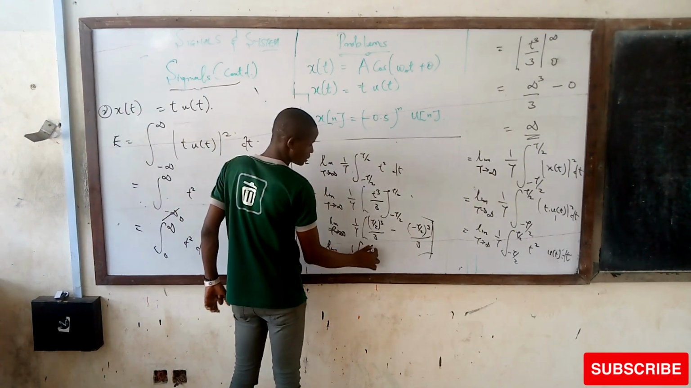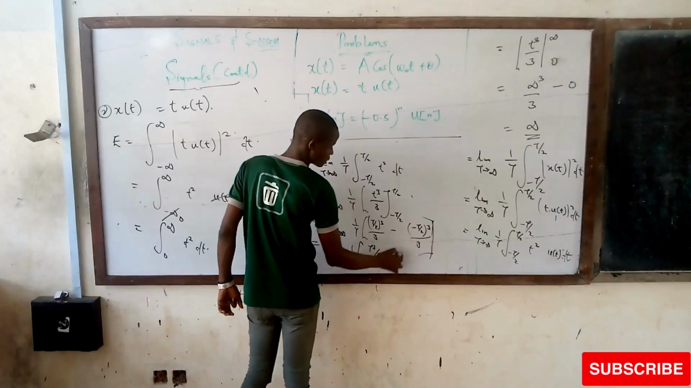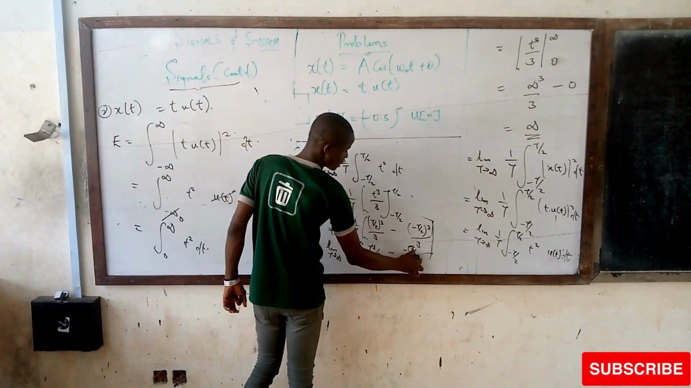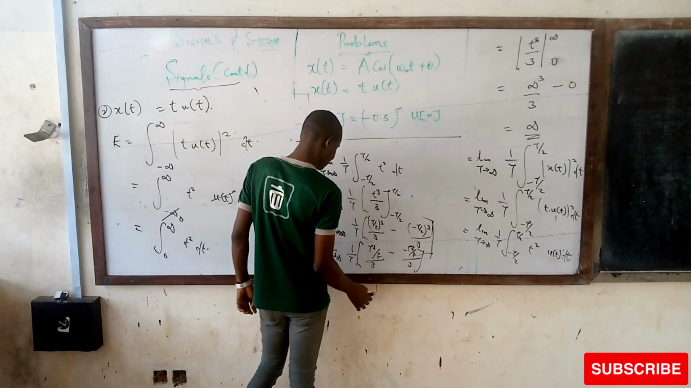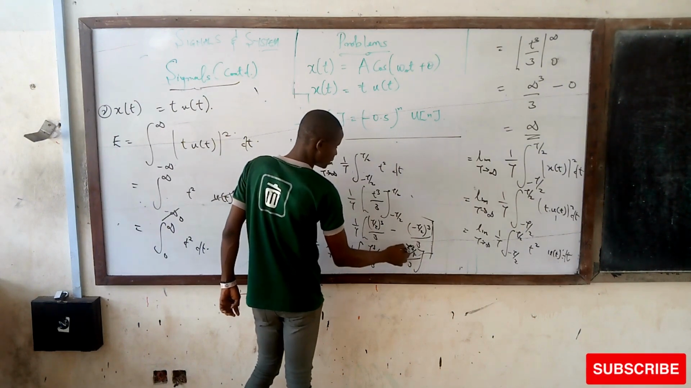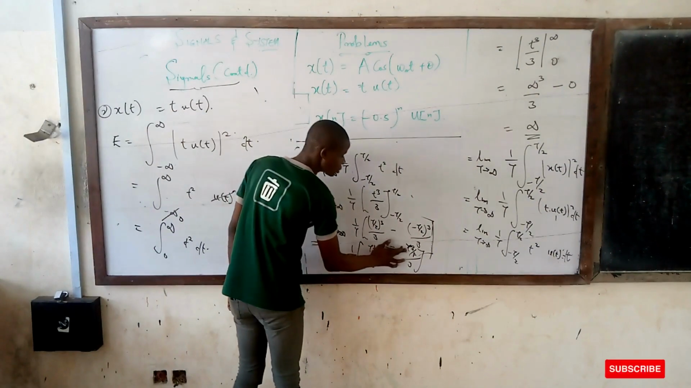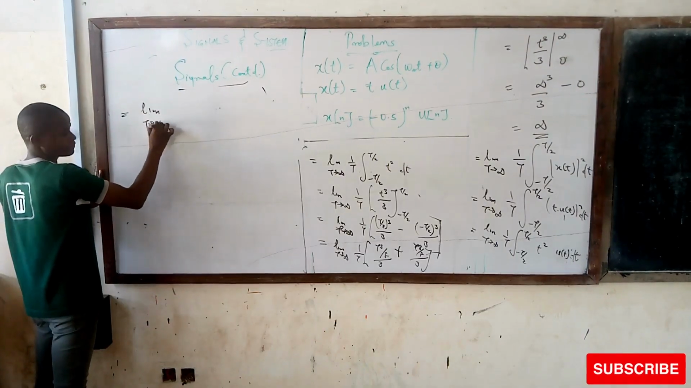This is going to be t over 8 over 3, minus t divided by 8 over 3. Then this is divided by 3 over 8, t divided by 8 over 3. Here we have minus and minus, which will give us a plus. So we can write this as a plus, limit t tends to infinity.